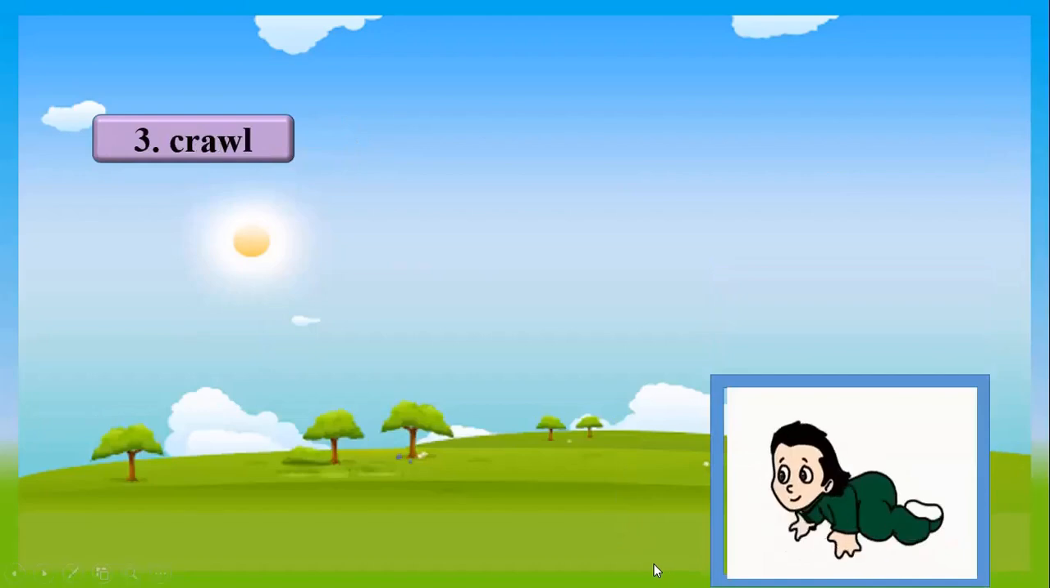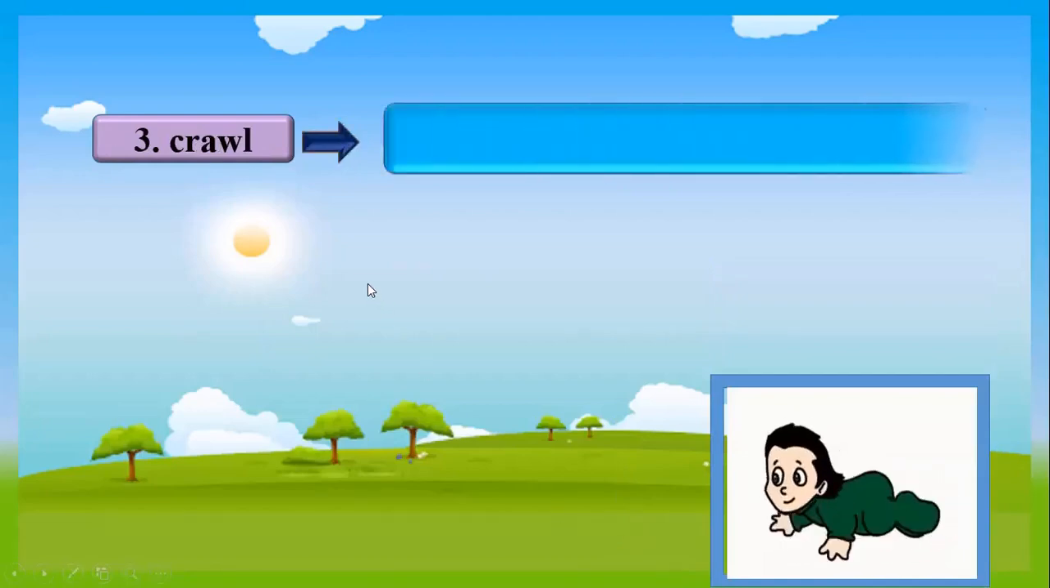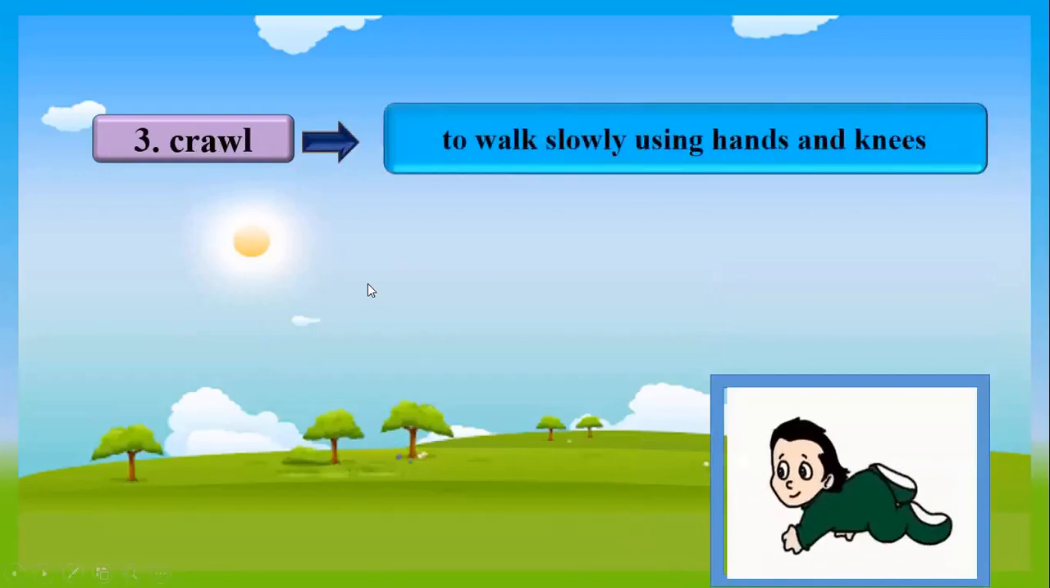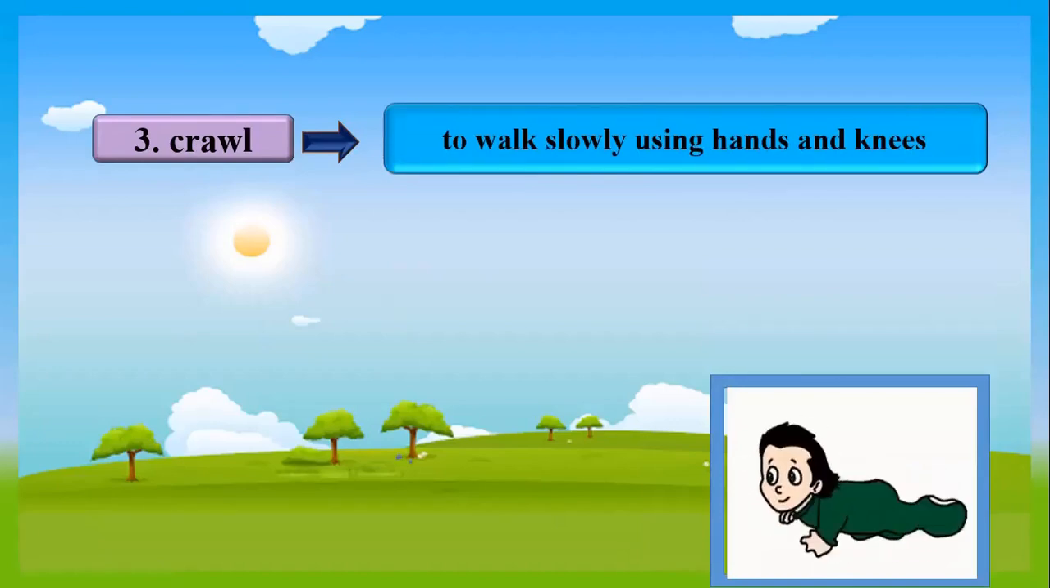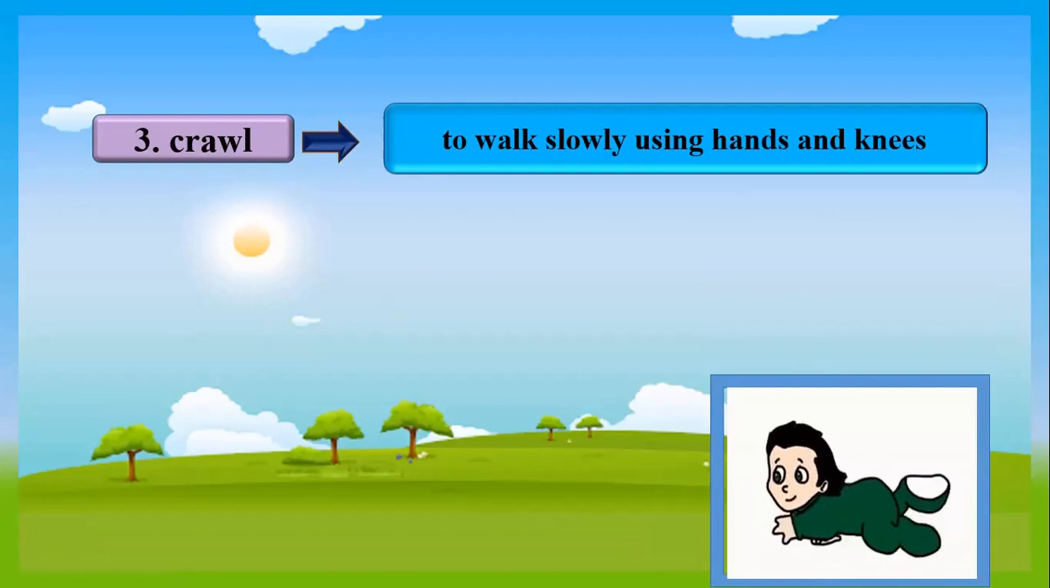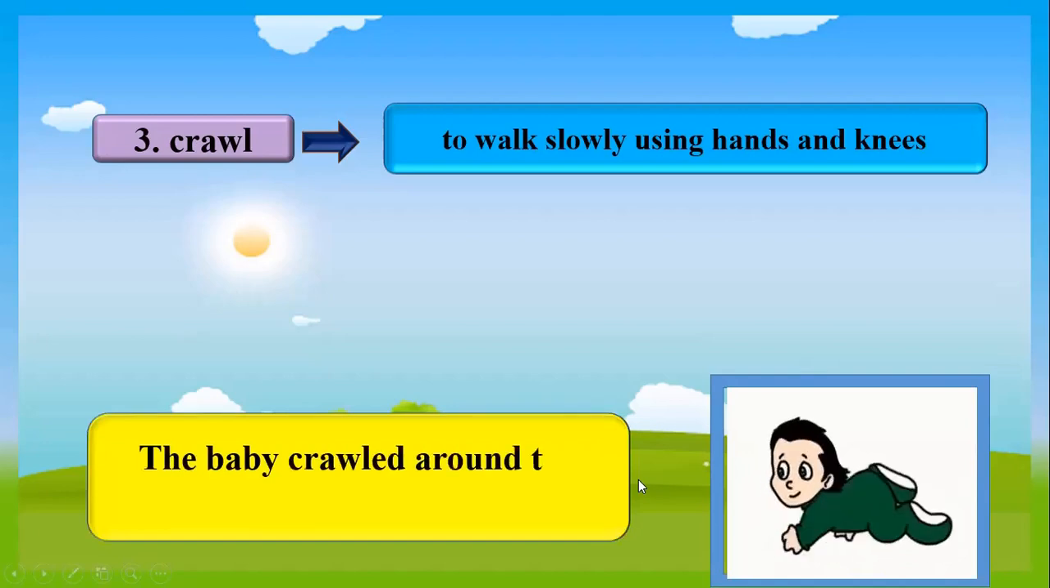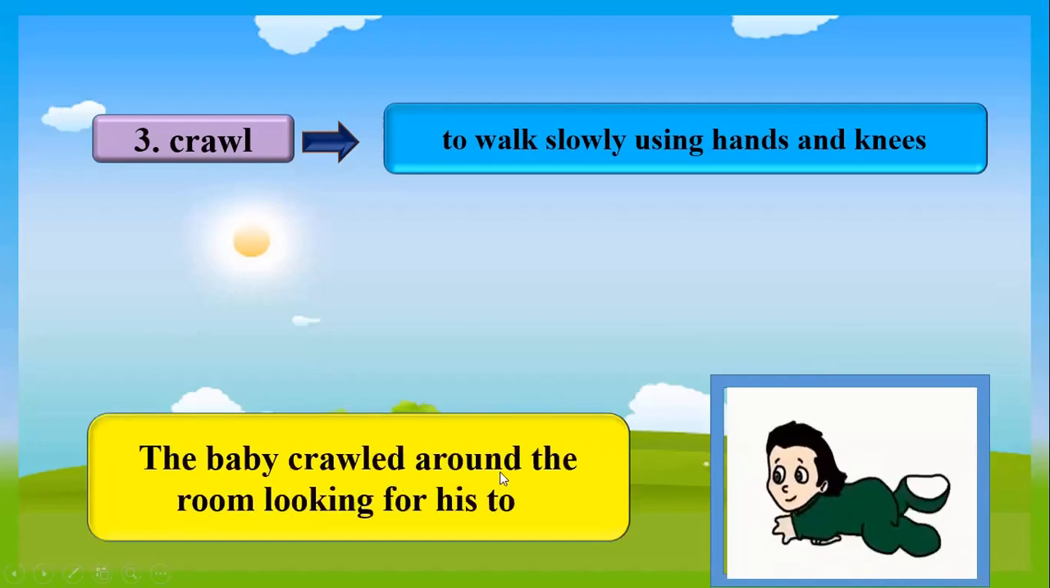The third new word is crawl, and it means to walk slowly using hands and knees. Babies learn to crawl first before they walk. This sentence using the word crawl is, the baby crawled around the room looking for his toy.